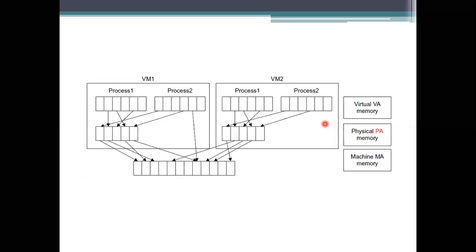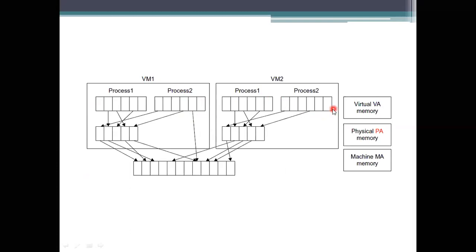After that, we have memory mapping here, two-level memory mapping. How are we going to do it? Here we have two virtual machines which have processors. These two are individually executing two different processes.